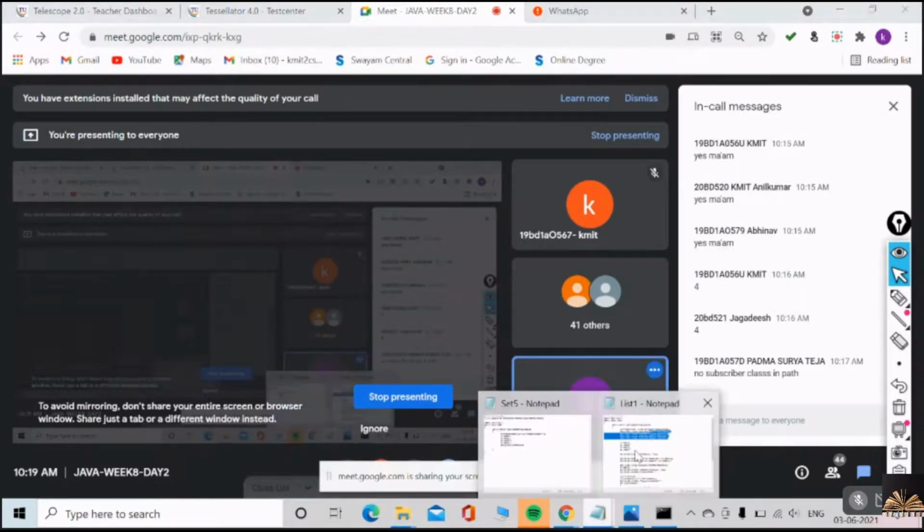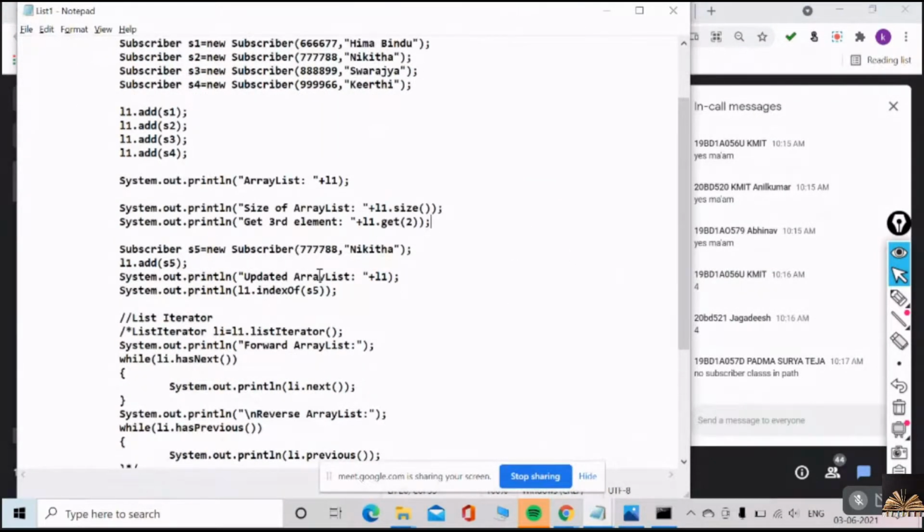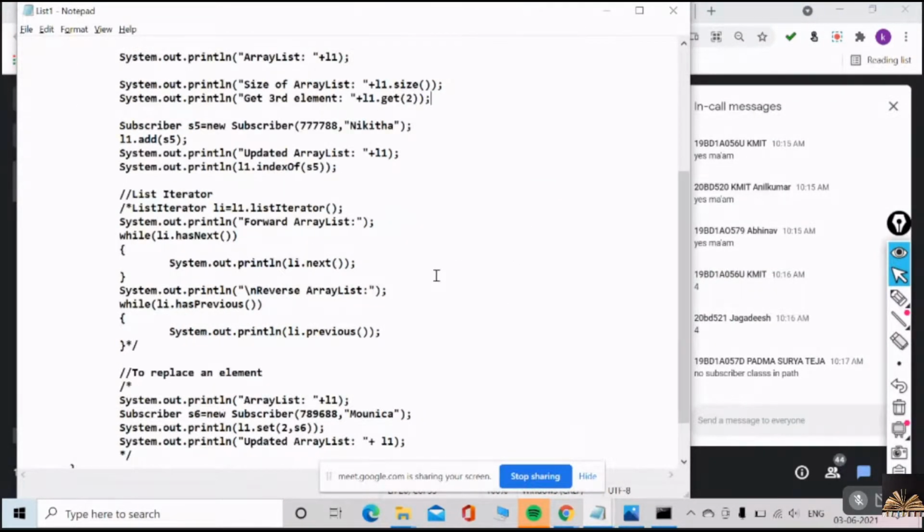Now have a look at this. I just want to show you one more thing, the list iterator. Previously in set we have iterator. Of course, here also iterator is available, but for list exclusively you can use list iterator. What is the difference between list iterator and iterator?